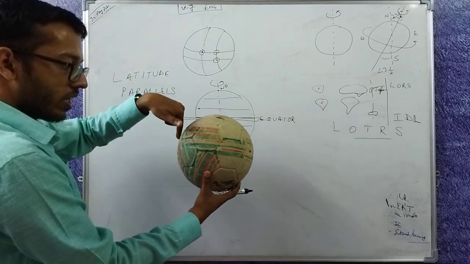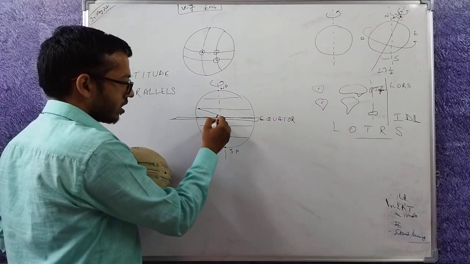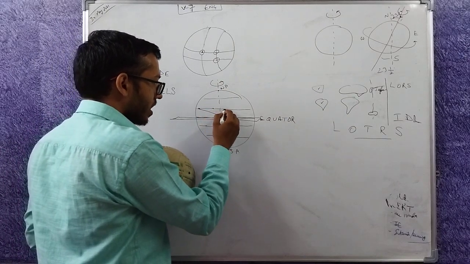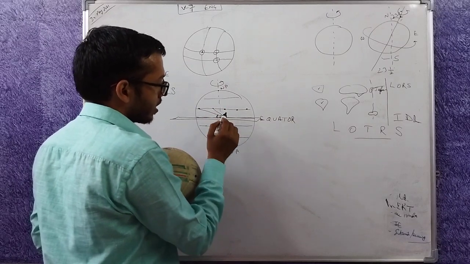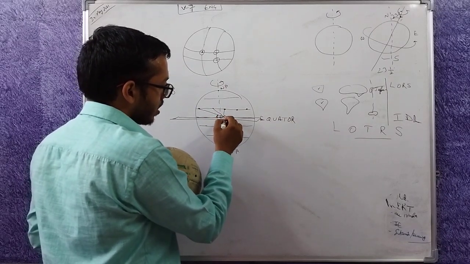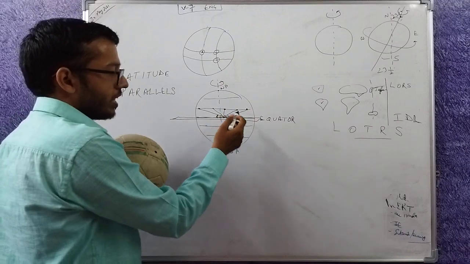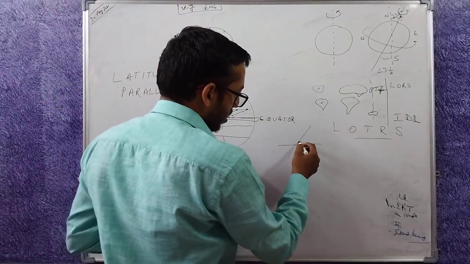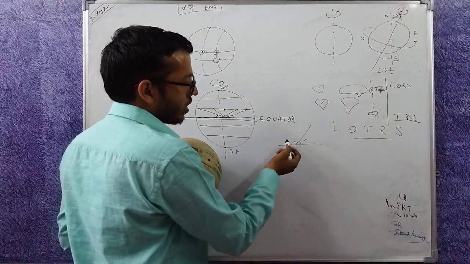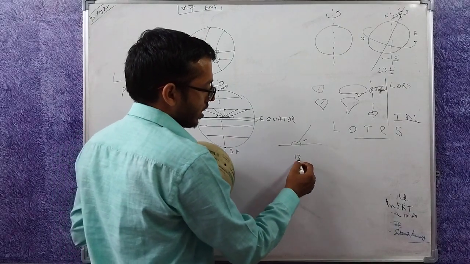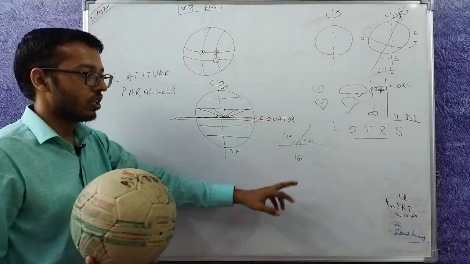So what angle does this point subtend? This point will subtend some angle at the center. This point will subtend the same angle, and this point will subtend the same angle. Even though here it looks like this angle is different, when we have to take the angle, we take the smaller one. If this is the line, it is actually making two angles. We always take the smaller angle, because the sum is 180 degrees. So if this is 60 degrees, this must be 120 degrees. So we always take the lesser of the two angles.